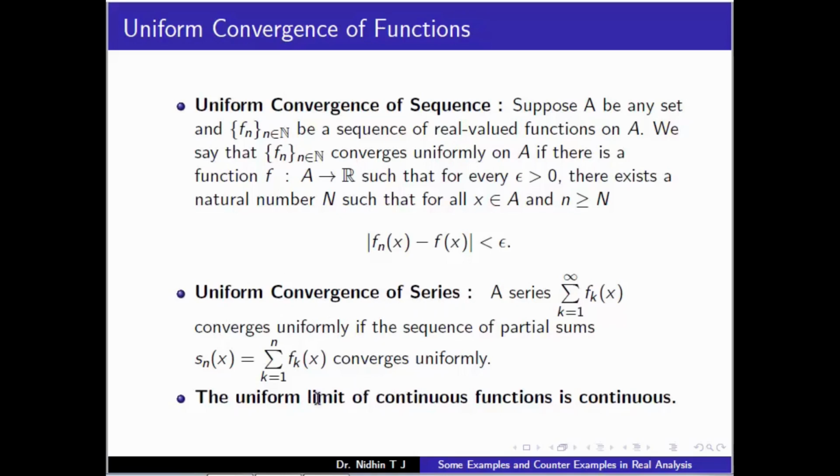And there is one theorem: the uniform limit of continuous functions is continuous. We are not proving this theorem, but we will use this result in the construction.